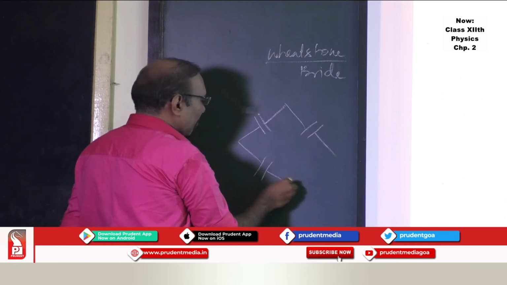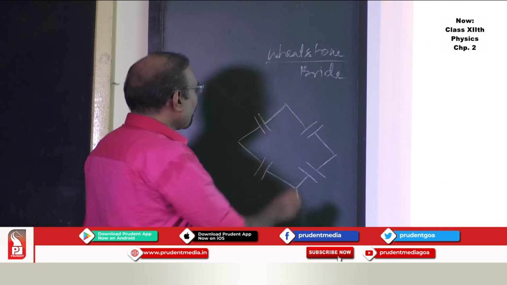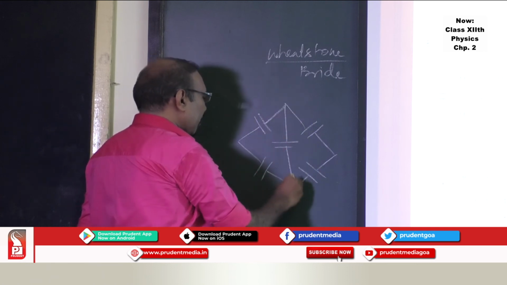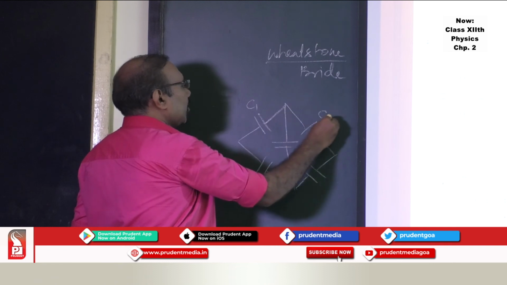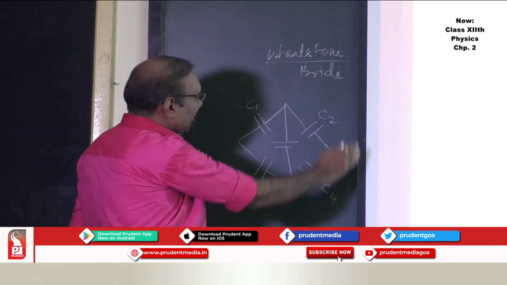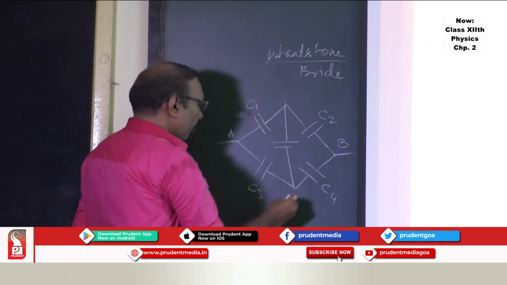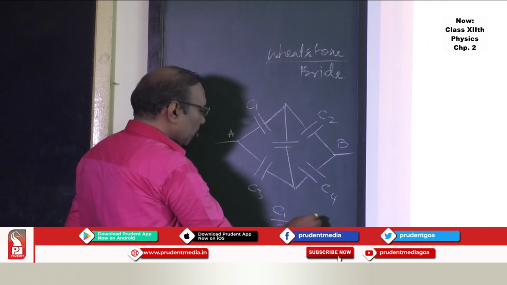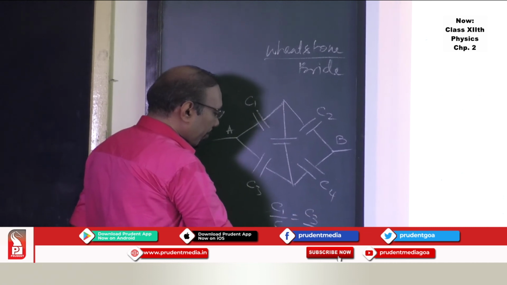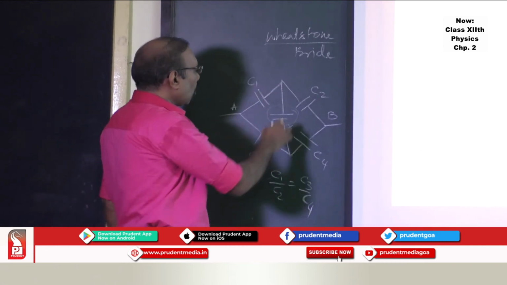If these are the capacitors on the 4 sides of a quadrilateral, and there is a capacitor in between. This is suppose C1, this is C2, this is C3, this is C4. This bridge is said to be balanced between points A and B when C1 upon C2 is equal to C3 upon C4, and this capacitor will be useless, no current will flow through this,